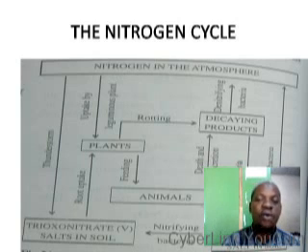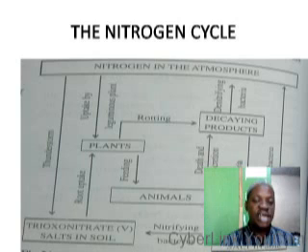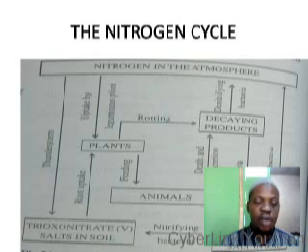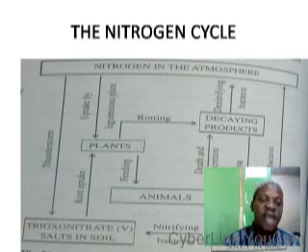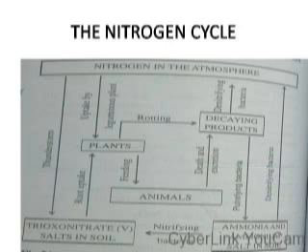This HNO3 combines with the soil minerals like sodium, potassium, or any other metal in the soil to form the trioxonitrate 5 salts. The trioxonitrate 5 salts will act as nutrients for the plant. The plant will take the trioxonitrate 5 salt up for its own nutrients, which will serve as a nitrogenous fertilizer for it.